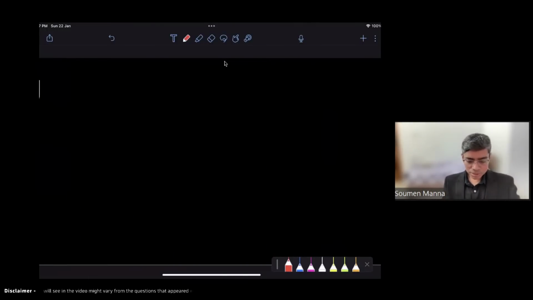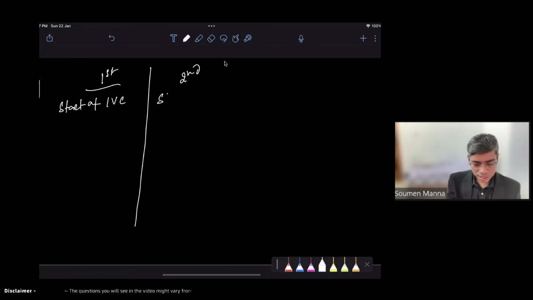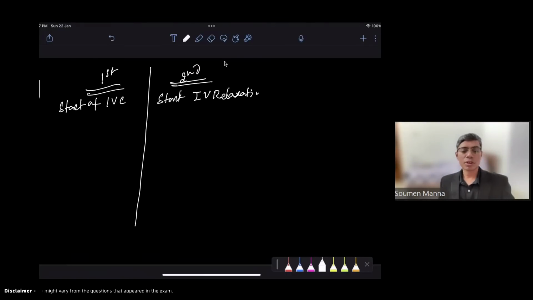Please remember that these two heart sounds are also important for your MCQ: the first heart sound and the second heart sound. We say that the first heart sound occurs at the start of isovolumic contraction, and the second heart sound occurs at the start of isovolumic relaxation. Very, very important. Whenever the heart is starting systole, the first heart sound occurs, and whenever the heart is starting diastole, the second heart sound occurs.